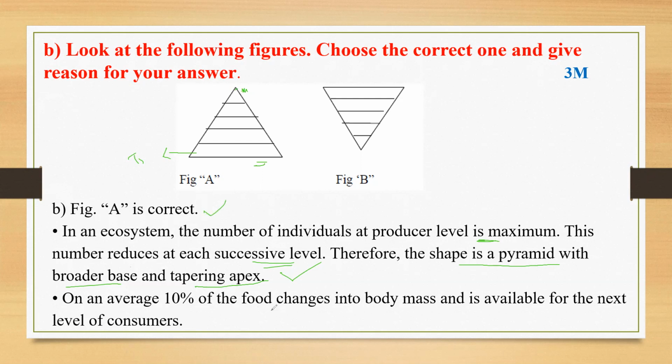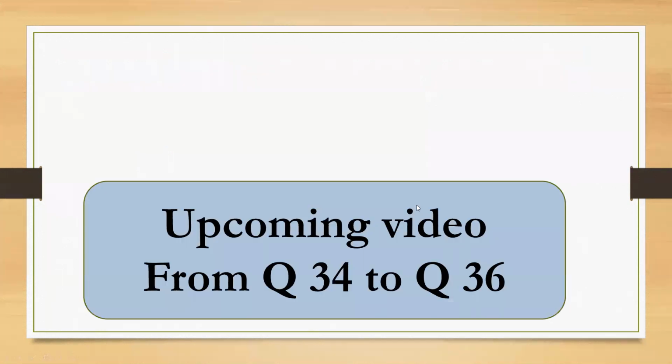On average, 10% of food changes into body mass and is available for the next level consumers. This is the extra point you can add. If the producers are very few, only 10% energy is going to transfer. From where will these producers get energy to fulfill the needs? They can't fulfill them, no? That's why it is always a pyramidal shape with a broad base. Understood? This is the 33rd question. In total, I have given 7 questions with internal choice. I hope you understood clearly.